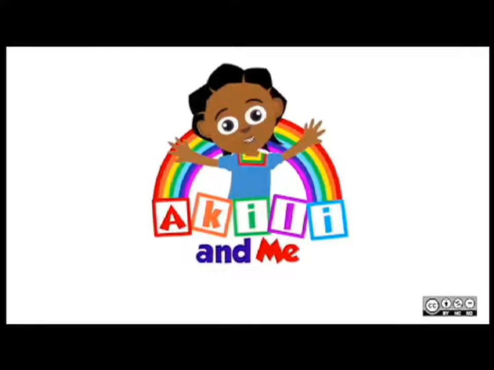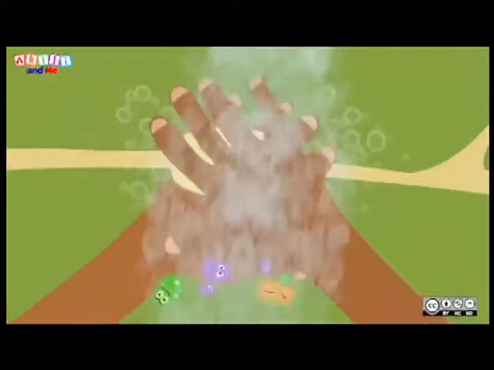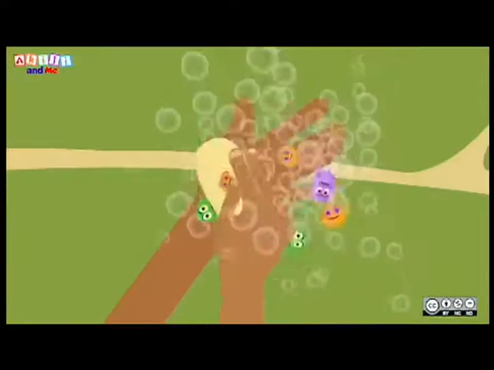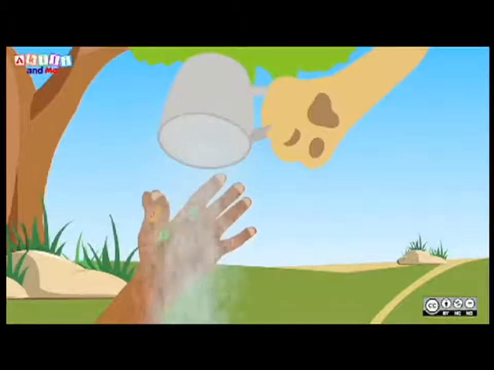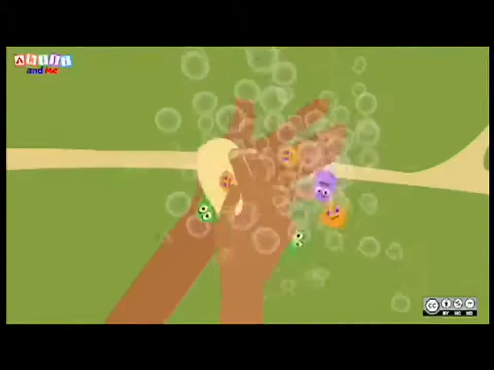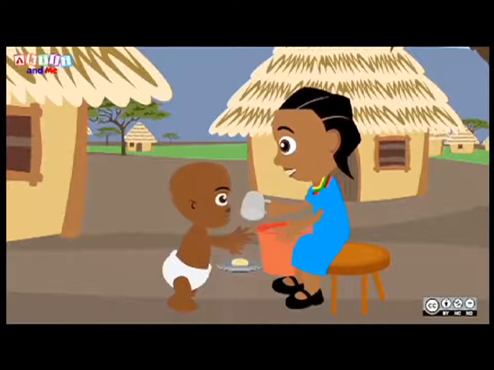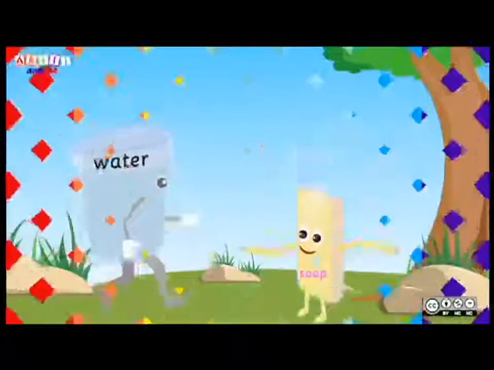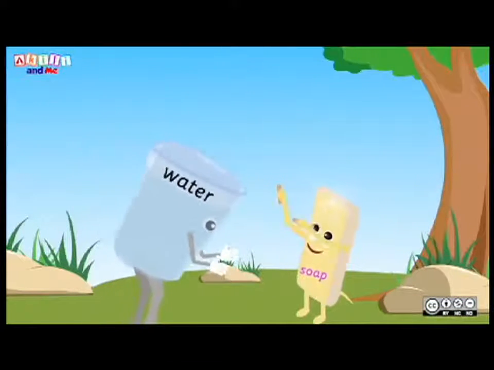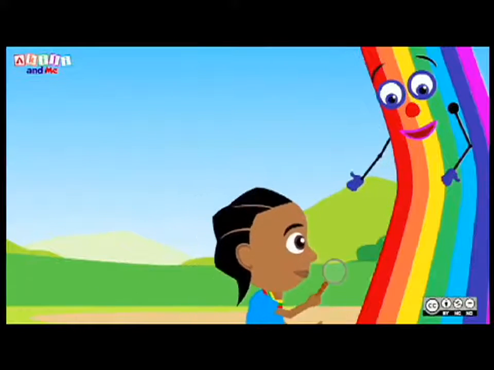We love to wash our hands, and this is how we do it. Wash, wash with clean water. Scrub, scrub, scrub with soap. Rinse, rinse with clean water, and then the germs will go. Yay! Well done, Soap and Water! You got rid of all the germs on Achilles' hands!